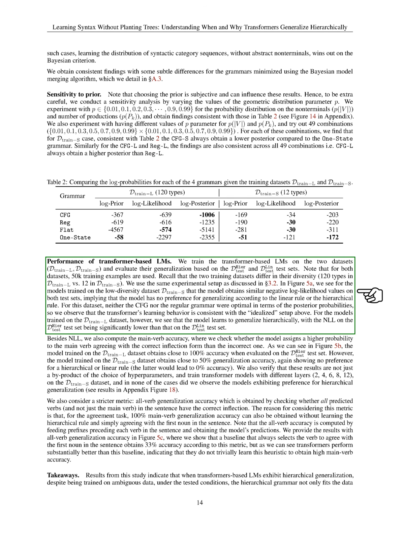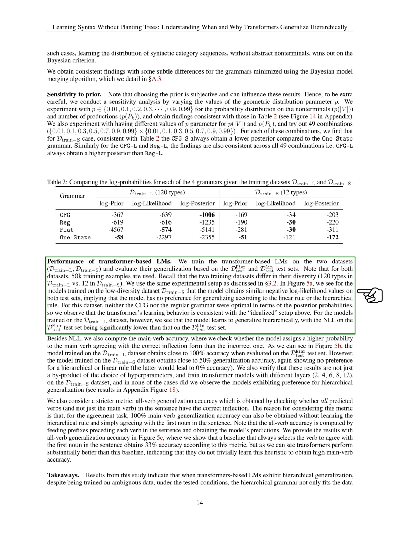Moving on to the performance of transformer-based language models, we trained them on 2 datasets, D_train L and D_train S, and evaluated their generalization on the test sets D_test, higher, and D_test, lin. We used 50K training examples for both datasets, noting that D_train L had more diversity compared to D_train S. For models trained on the low-diversity dataset D_train S, we observed similar performance on both test sets, indicating no preference for generalizing based on linear or hierarchical rules.